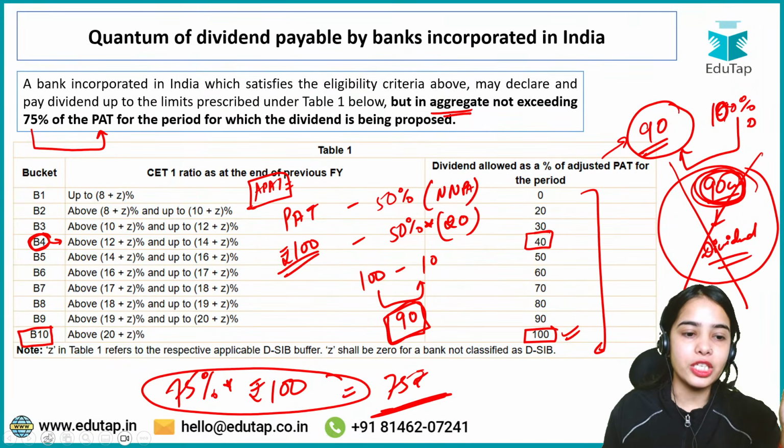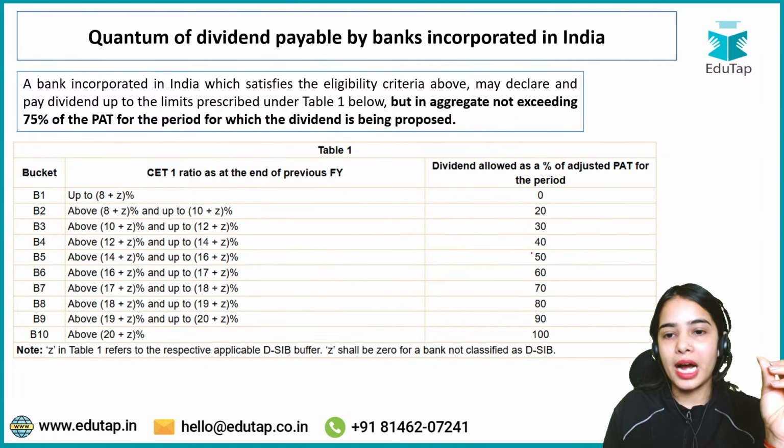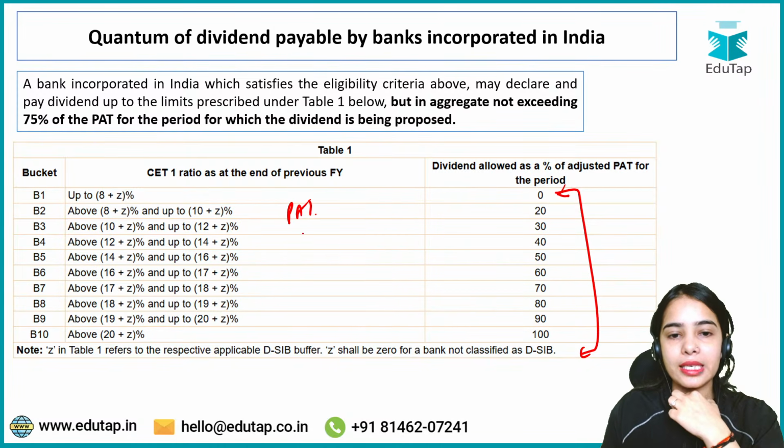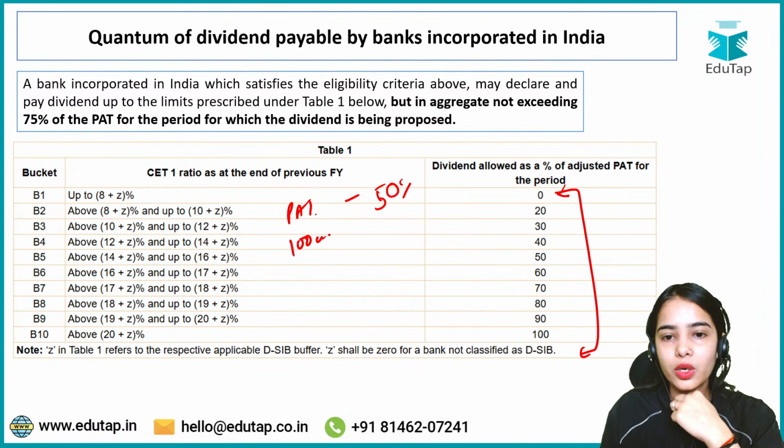I hope this is very much clear that the bank can fall in any of the buckets. The bank can provide, let's say the profit after tax is 100 crores, deduct the 50% of the net NPA to come to the adjusted profit after tax.